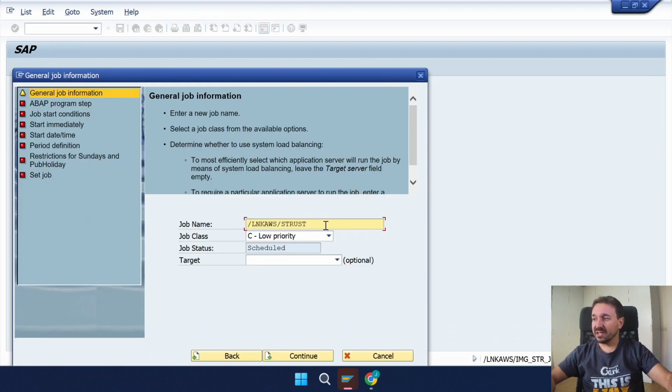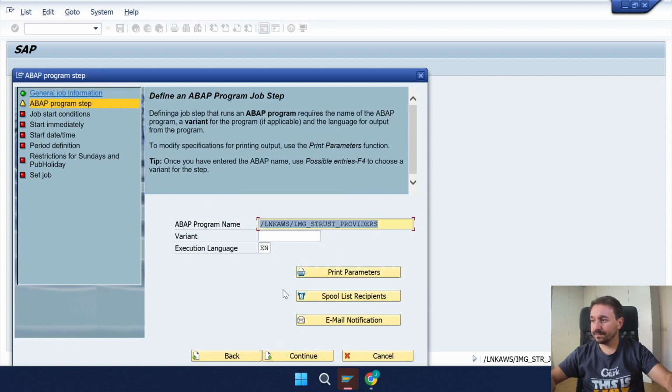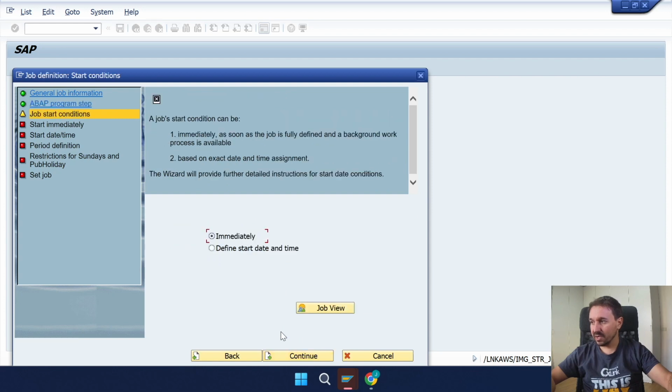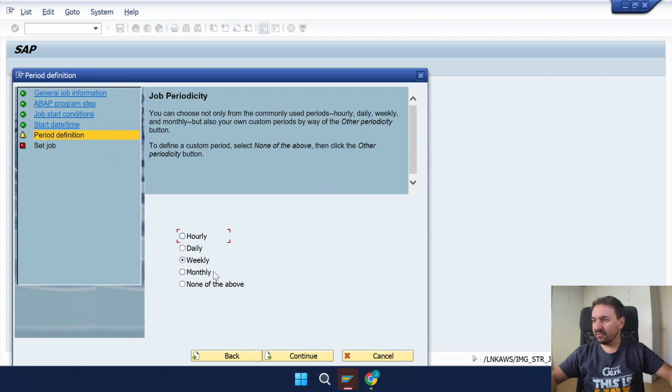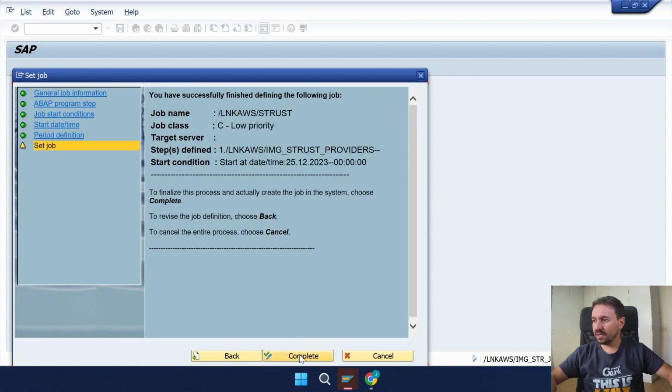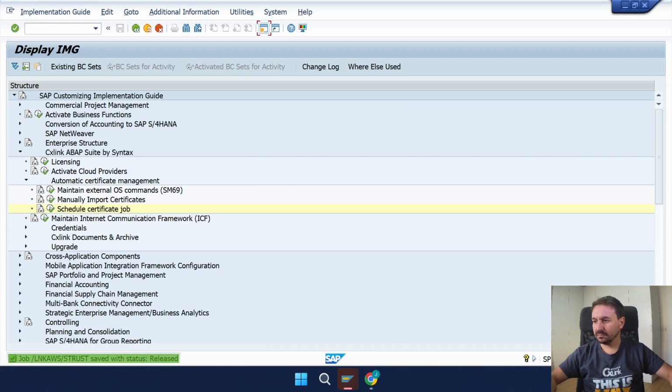It will take the name automatically, so you can click on continue, continue again. I want to define start date and time, continue. We will want to start on the 25th, on Christmas. Period, every week, continue, and complete. The job saved and released.